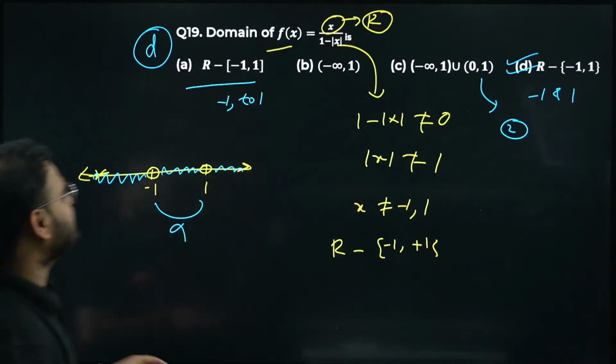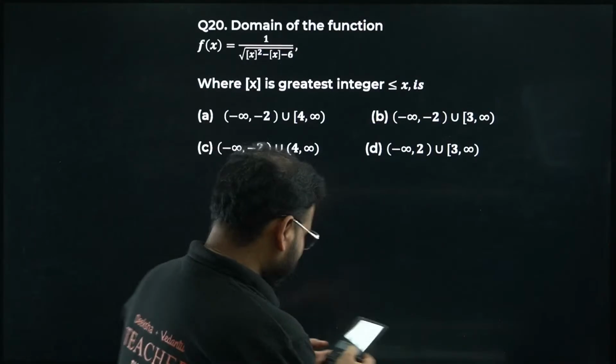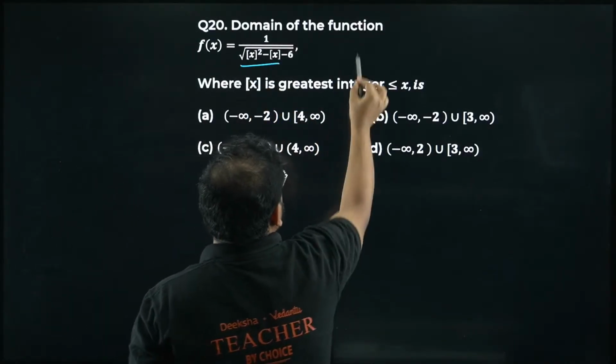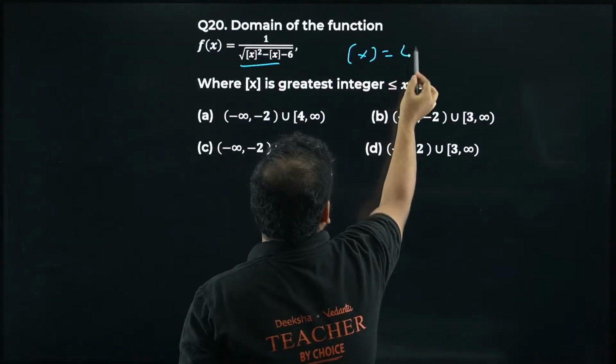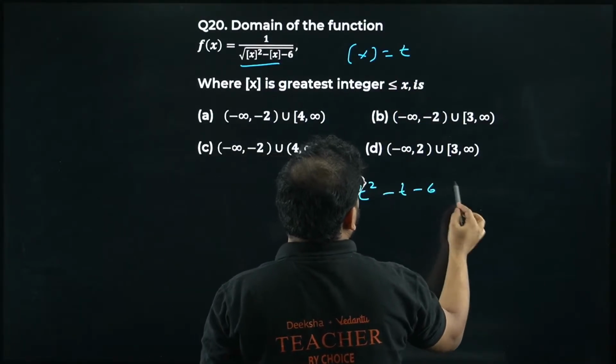Last few questions, 19th is done. The 20th one. Who is solving this question? Domain of the function. Take this as t, life will be easier. We know that t square minus t minus 6 has to be more than 0.